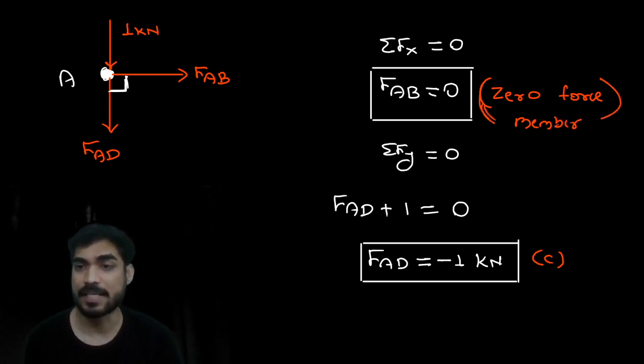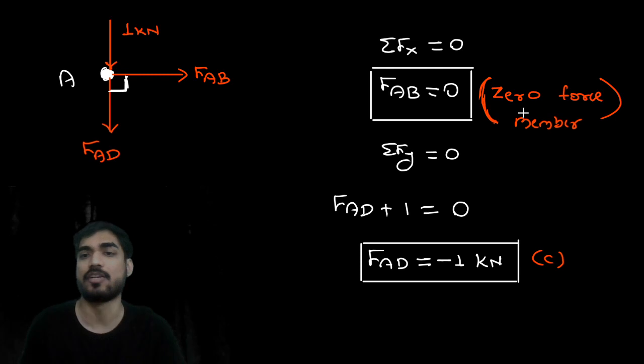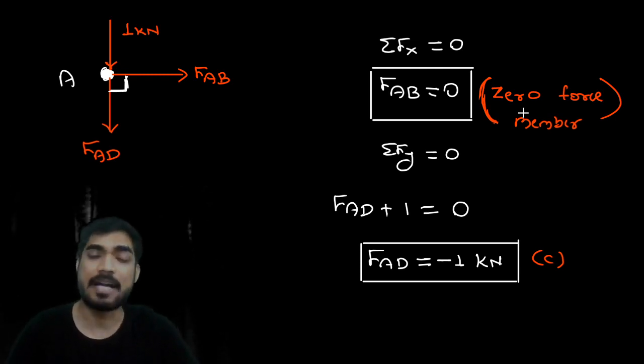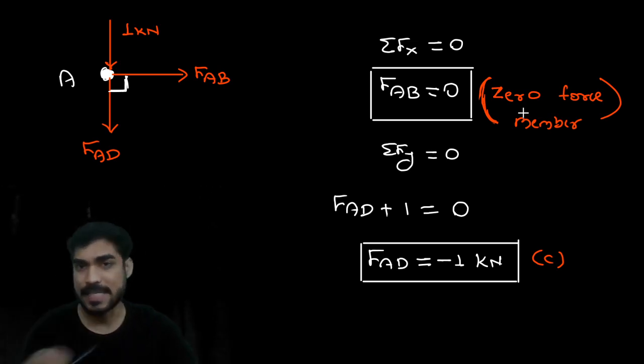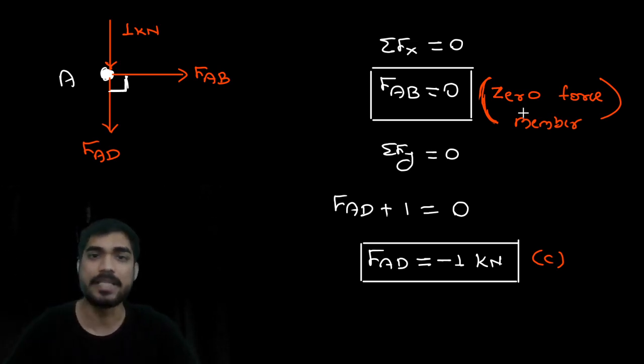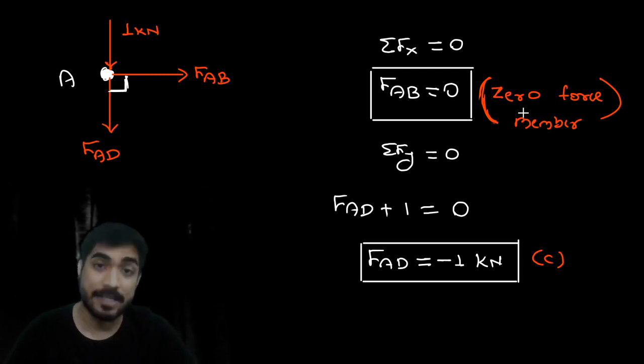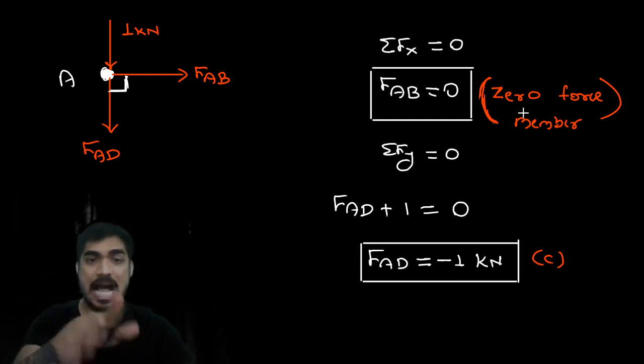Now if it is a zero force member, it doesn't mean that you don't need this member. We still need zero force members. There are some advantages of zero force members. I will explain that later. We will see this concept in detail shortly. What is a zero force member? What is the advantage of a zero force member? How to find a zero force member? I am going to explain after this question.